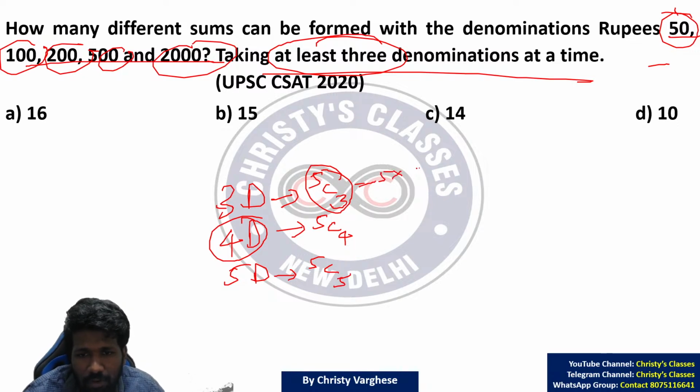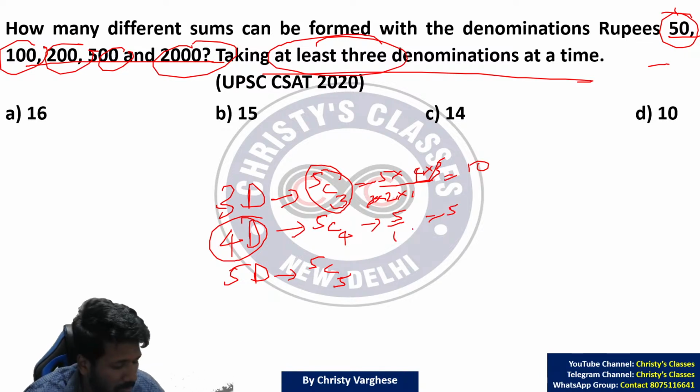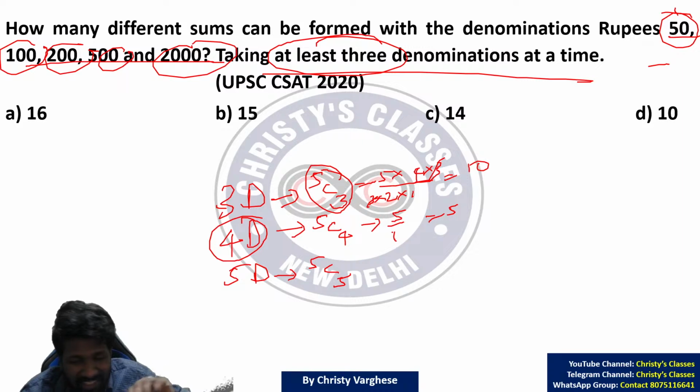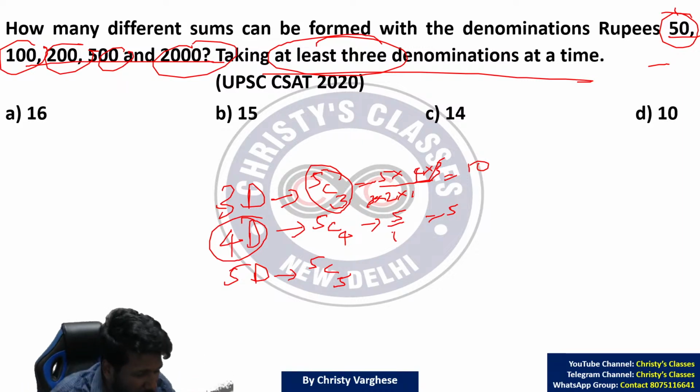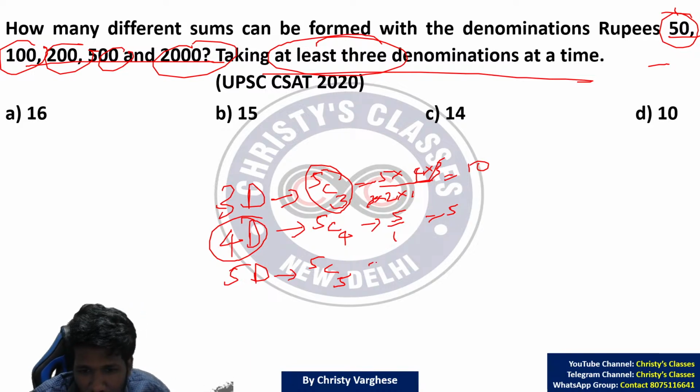5C3 is 5 into 4 divided by 2 into 1 because the remaining things will cancel. 3 will cancel. 5 into 4 by 2 into 1, 10. 5C4 is 5 into nothing divided by 1, 5 itself. Because the remaining will cancel. That part you practice in this half an hour session, covering all that will be very time consuming.